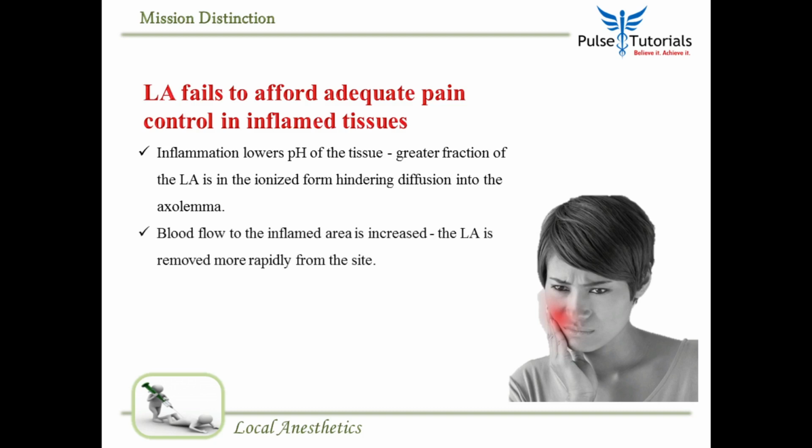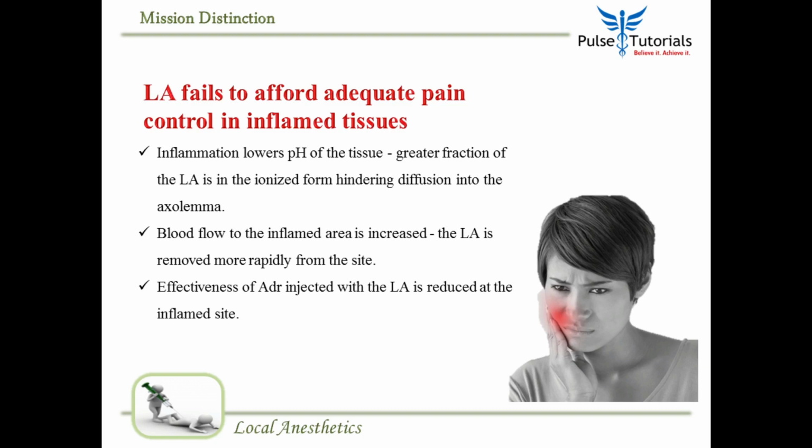Simple. Second, the blood flow to any inflamed area is increased. Remember, the cardinal signs of inflammation are redness, pain, swelling, and local heat. So why is there redness? Because of vasodilatation. So the vasodilatation would mean more blood comes in, and as a result, local anesthetic is removed very rapidly.